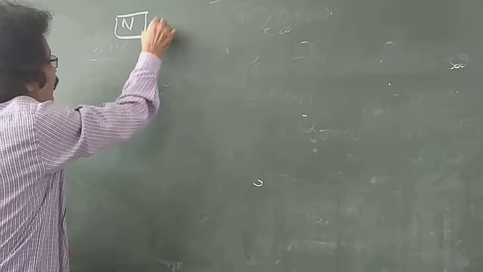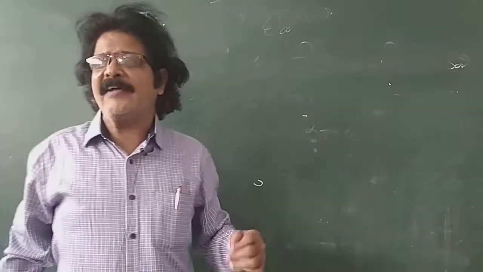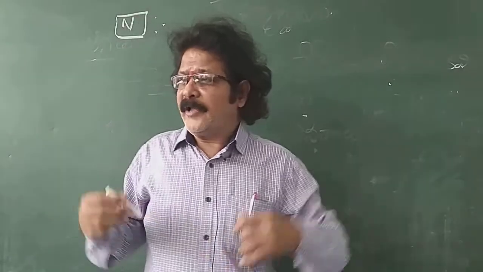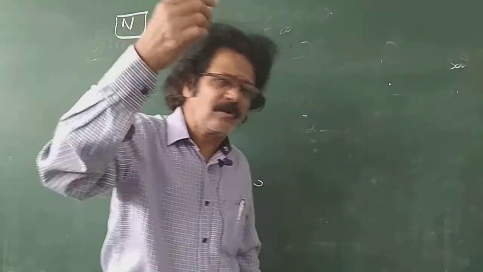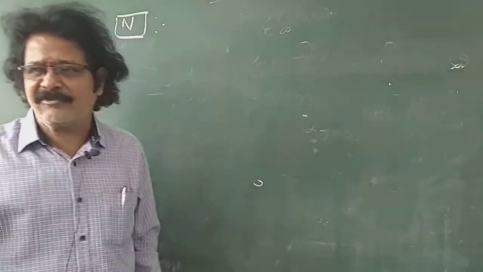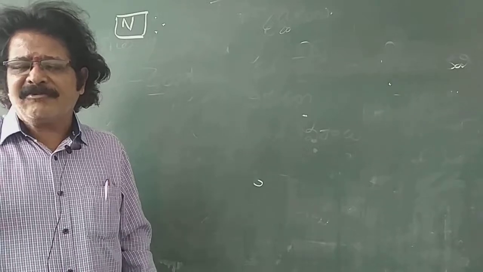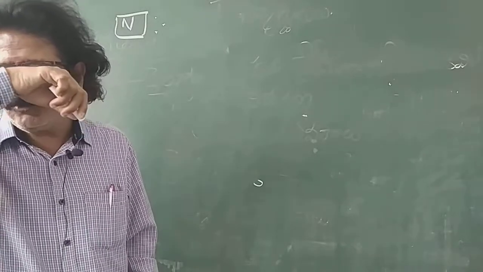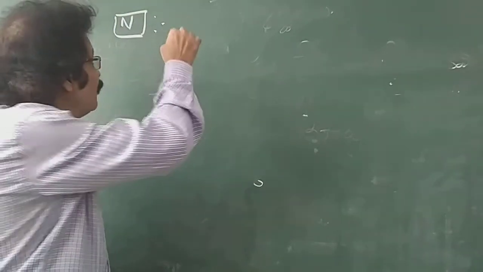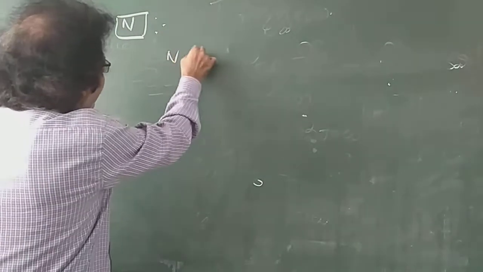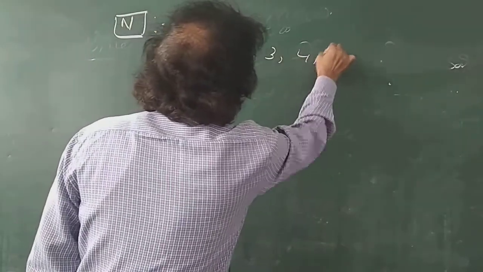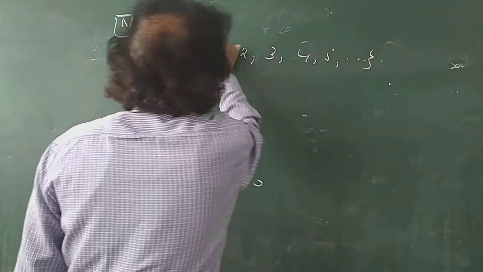What are natural numbers? Natural numbers are the numbers which we use to count objects. They are also called counting numbers. Natural numbers are 1, 2, 3, 4, 5, 6, and so on.